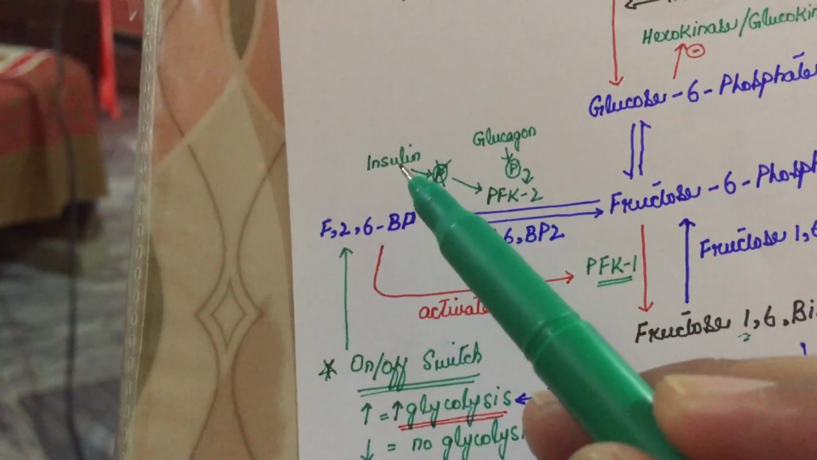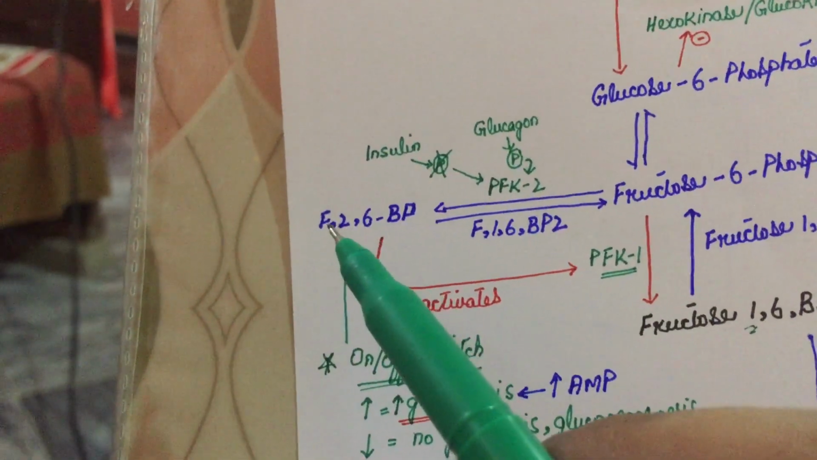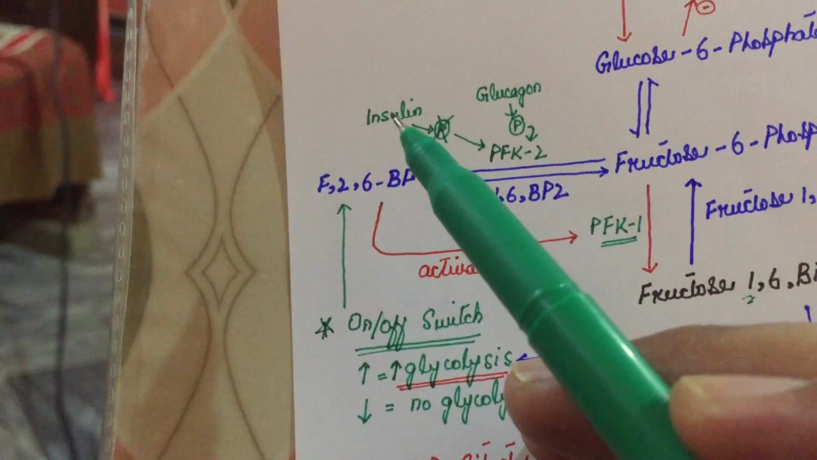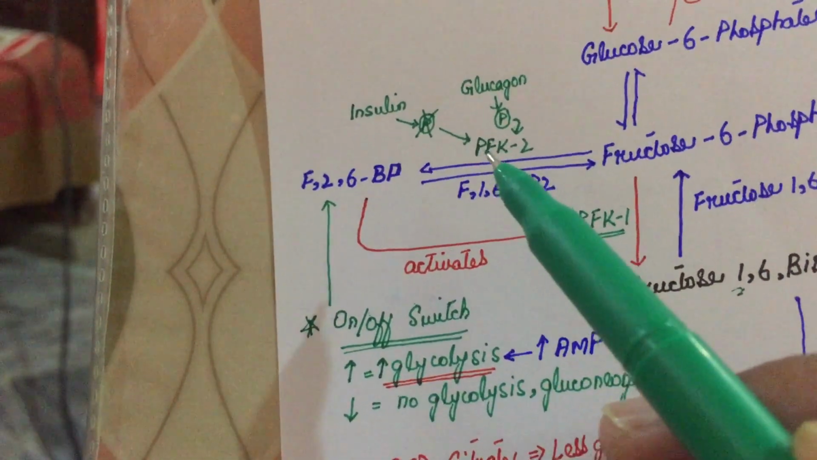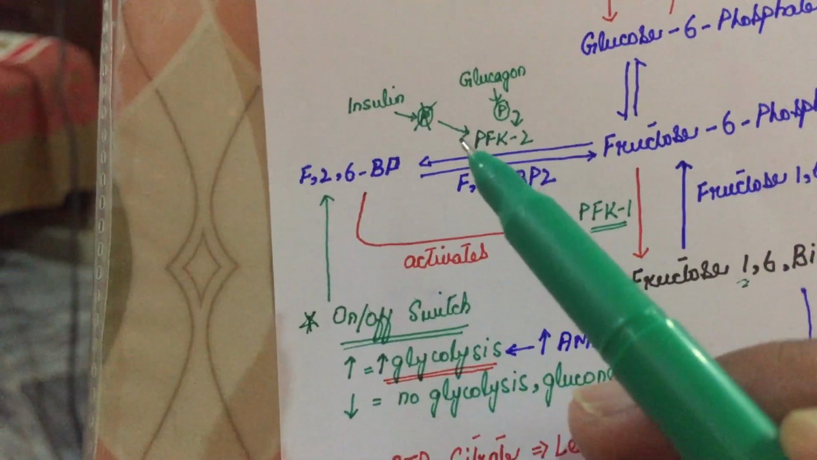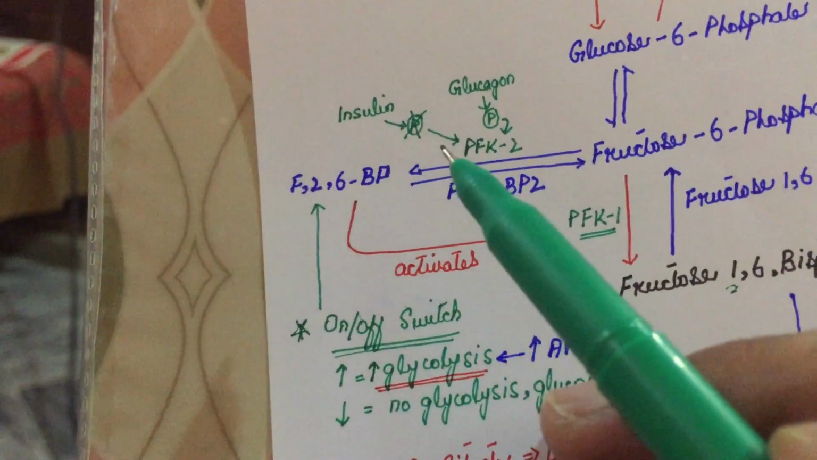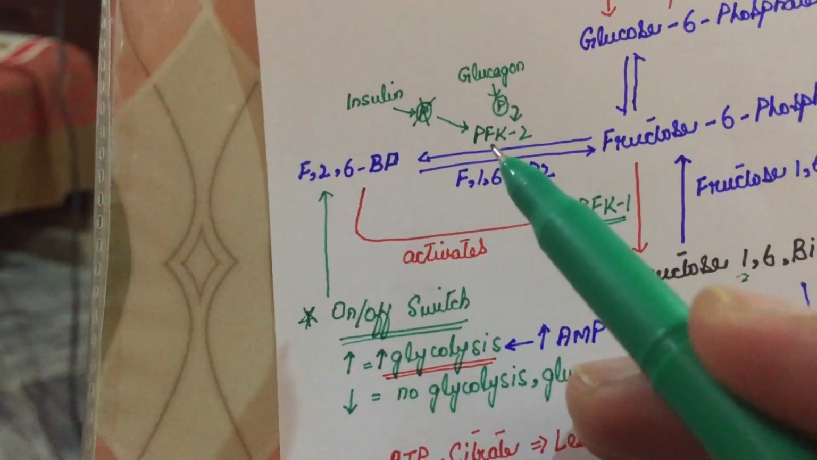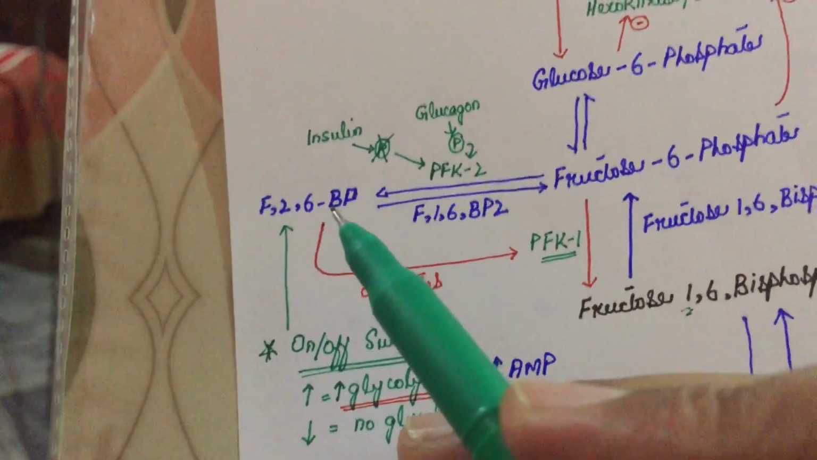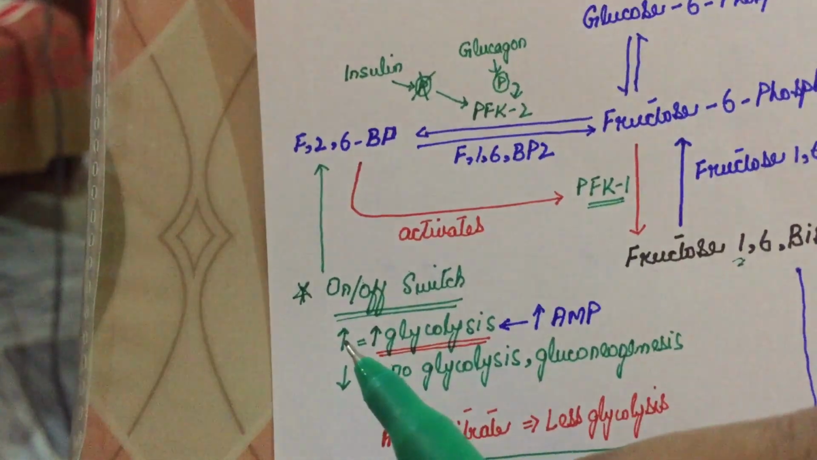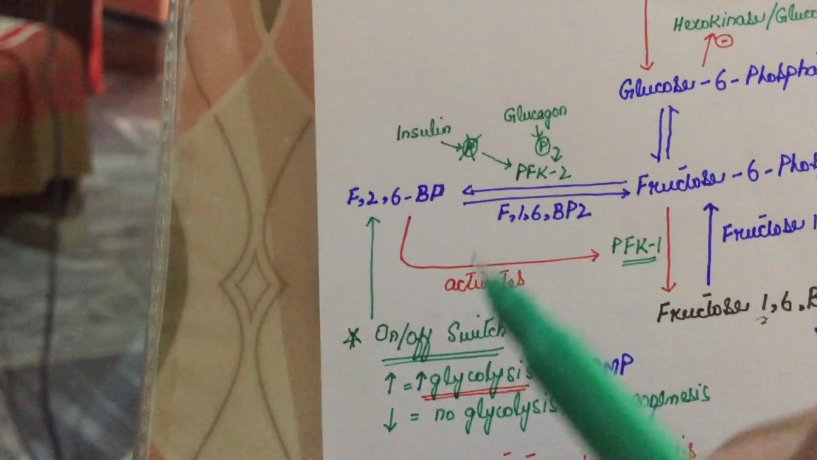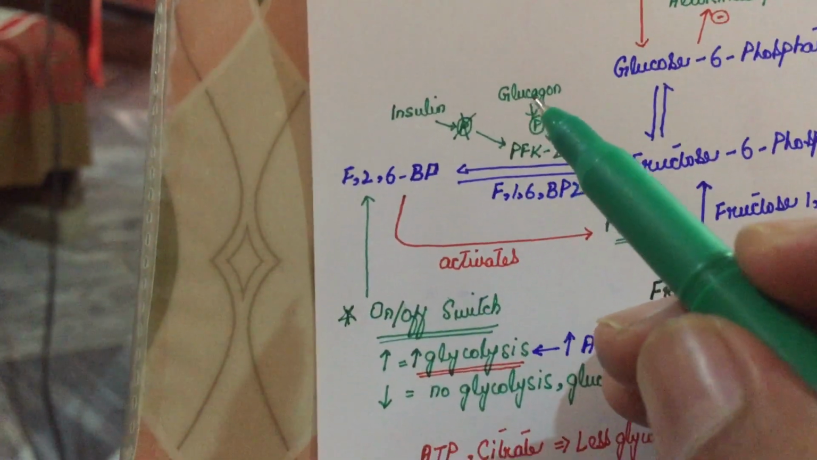And what is the effect of insulin and glucagon upon the production of fructose 2,6-bisphosphate? Actually, insulin dephosphorylates the enzyme phosphofructokinase 2. Dephosphorylate means this enzyme has a phosphate group attached to it. Insulin removes that phosphate group, and then this enzyme becomes active and starts converting fructose 6-phosphate into fructose 2,6-bisphosphate. And when the level of fructose 2,6-bisphosphate rises, the process of glycolysis increases.